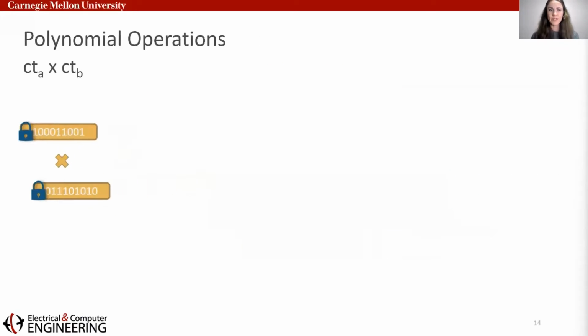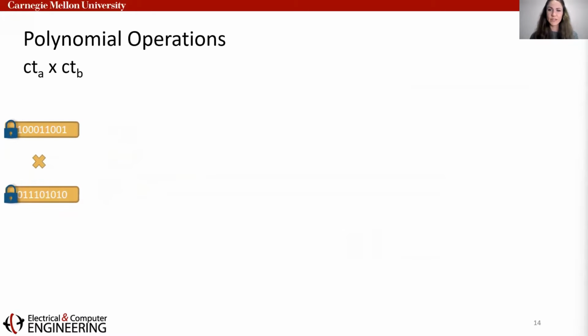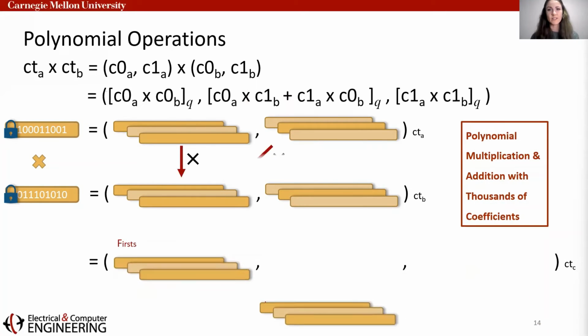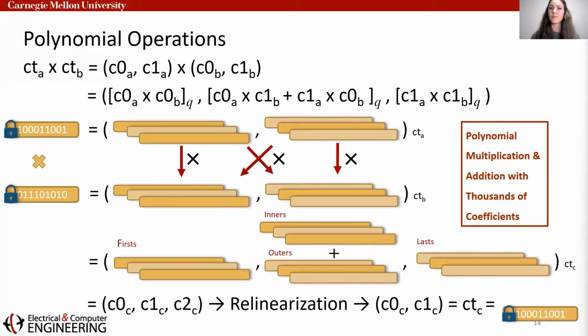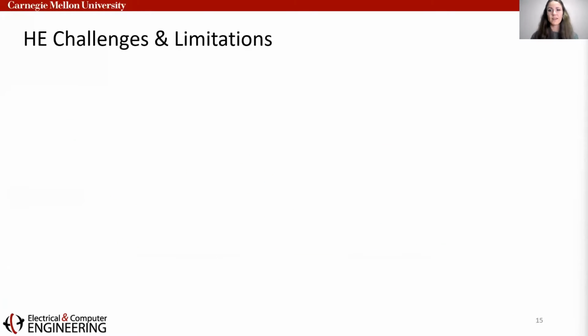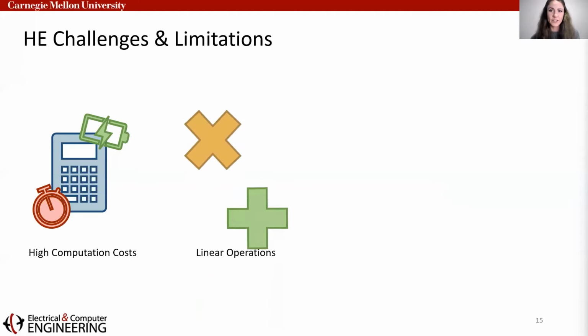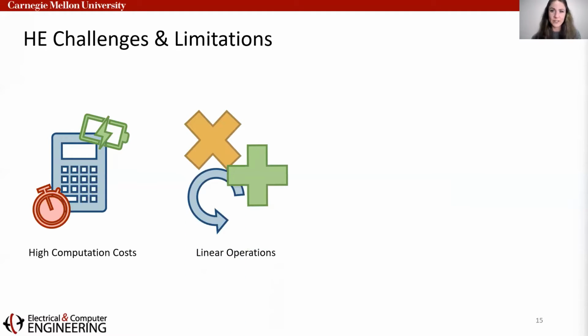One of those encrypted operations may be the multiplication between 2 ciphertexts. Although this is a single encrypted operation, there are many underlying sub-computations. This is because each of these ciphertexts is constructed from multiple polynomials with thousands of coefficients each. So each of these operations is actually a polynomial operation with thousands of coefficients. It's then easy to see that the high computation costs are a primary challenge to the widespread adoption of encrypted computing. Another major challenge is the restriction to only linear operations.